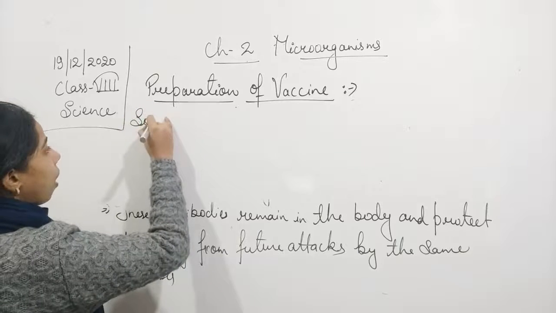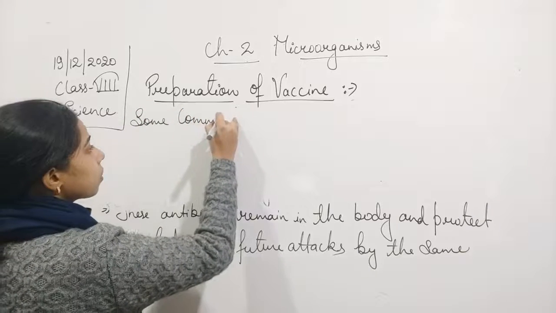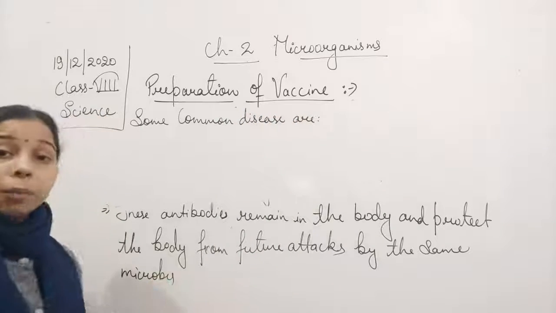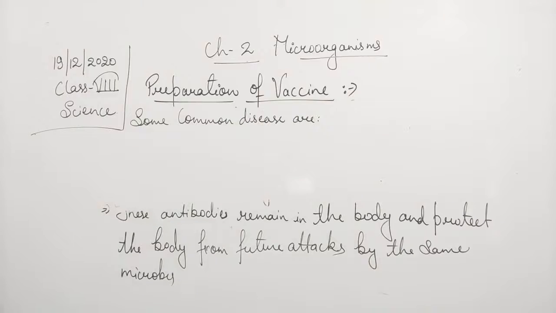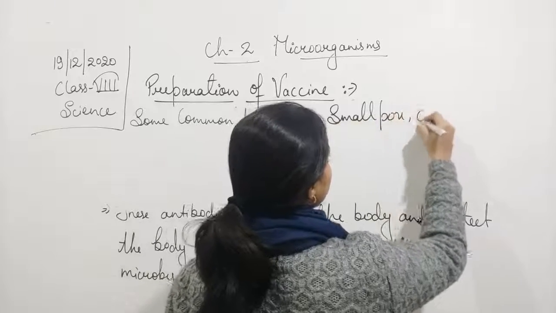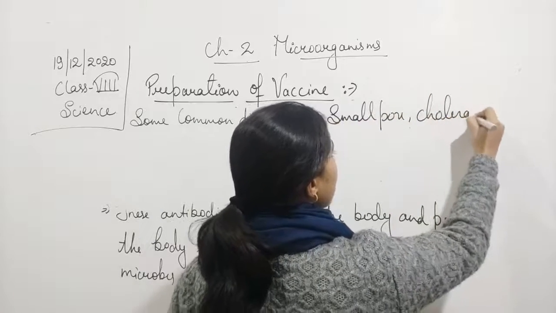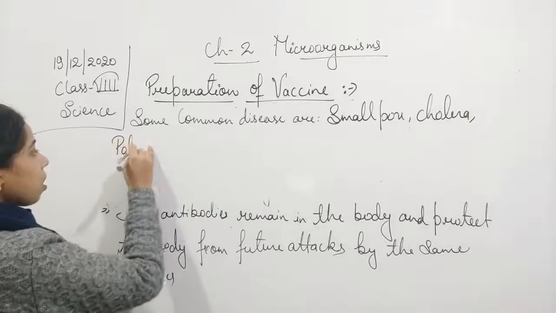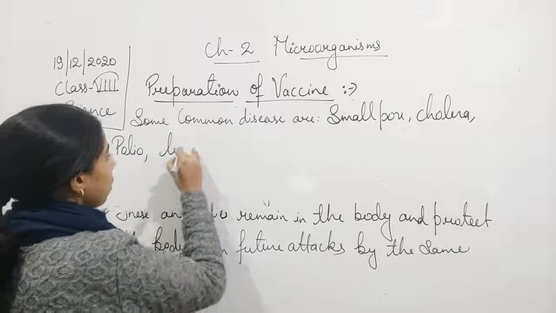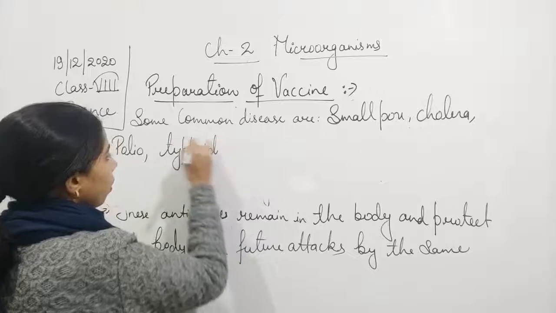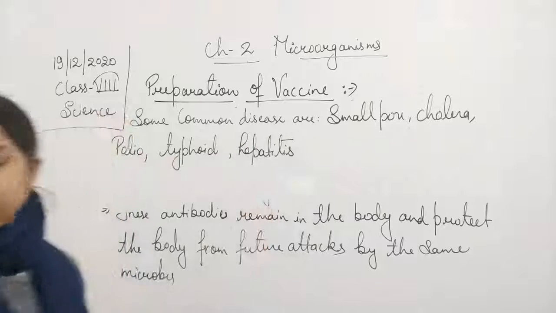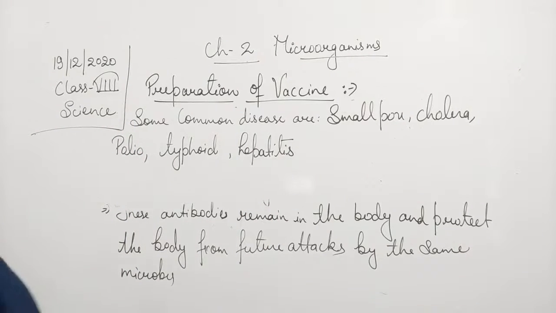Some common diseases are polio, smallpox, cholera, typhoid, hepatitis, etc.